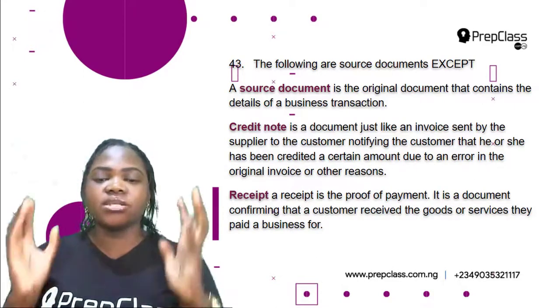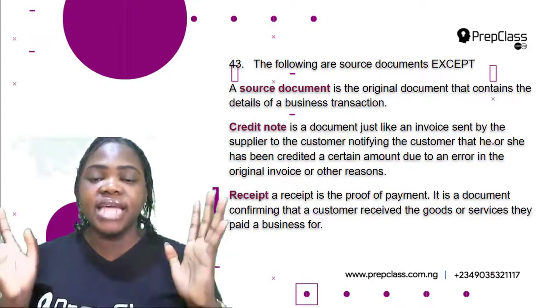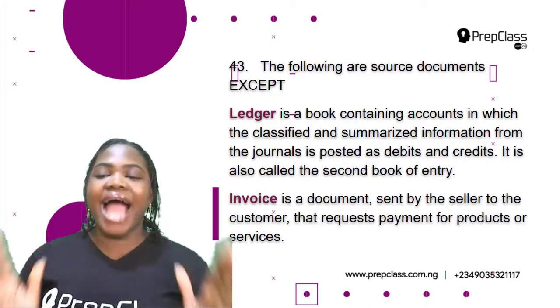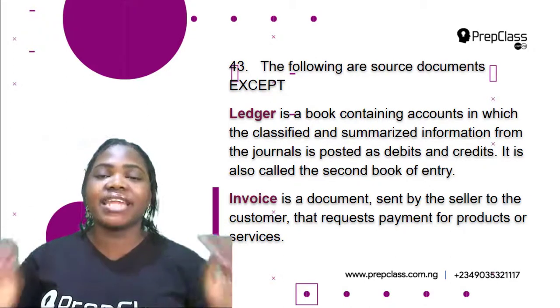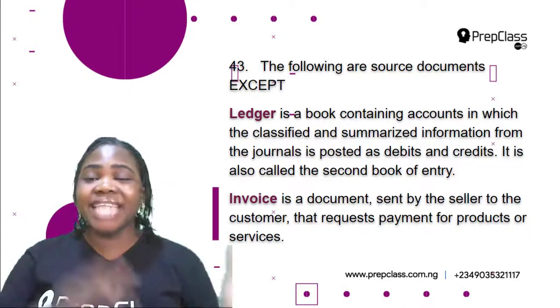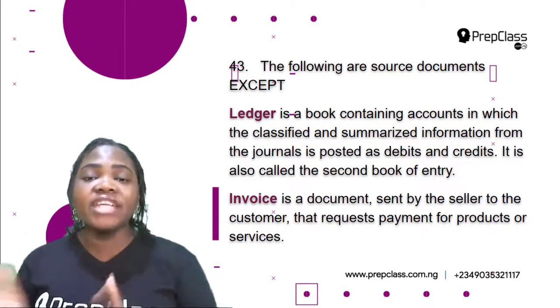It is a document confirming that a customer received the goods or services they paid a business for. Now, ledger is a book containing accounts in which the classified and summarized information from the journals is posted as debits and credits. So this book is also called the second book of entry.